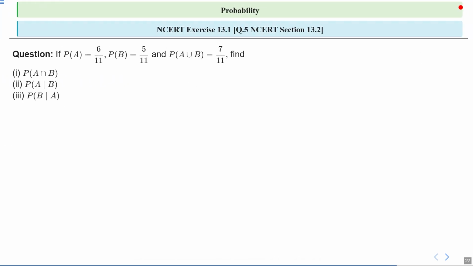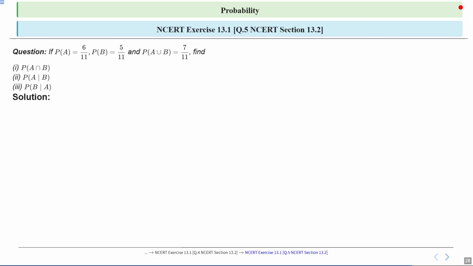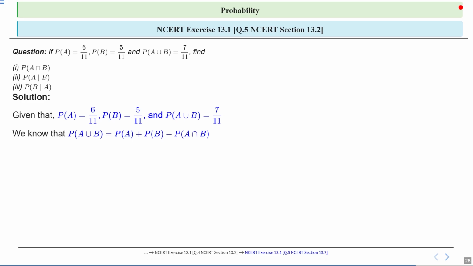Okay, let's see next part. NCERT exercise 13.1 question number 5, which says if probability of A is equal to 6 upon 11, probability of B is equal to 5 upon 11, and probability of A union B is equal to 7 upon 11, find first probability of A intersection B, second probability of A upon B, third probability of B upon A, right? So let's see the solution part. Given that probability of A is equal to 6 upon 11, probability of B is equal to 5 upon 11, and probability of A union B is equal to 7 upon 11, right? Now we know that probability of A union B is equal to probability of A plus probability of B minus probability of A intersection B.